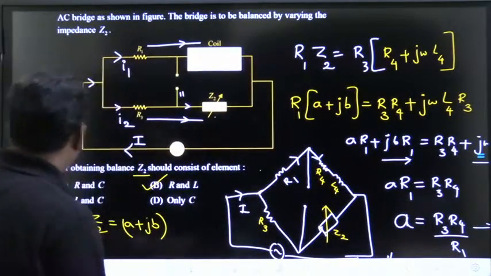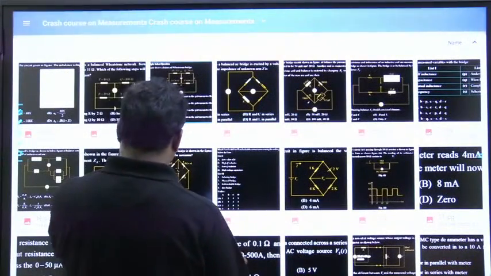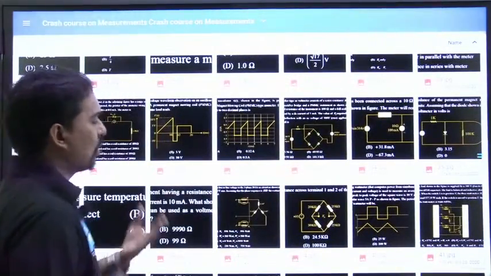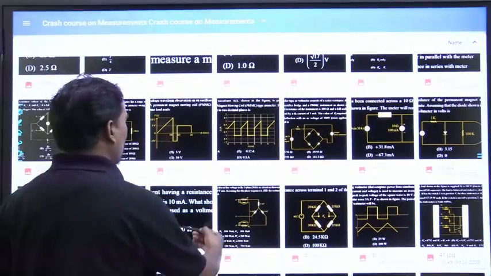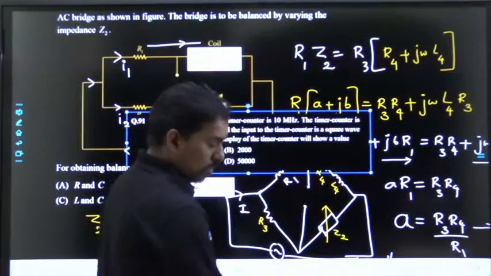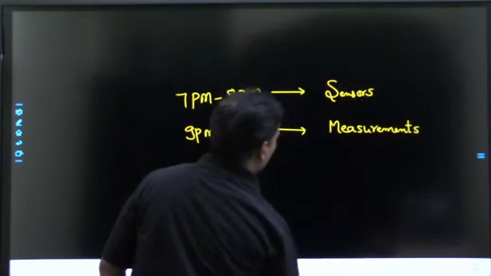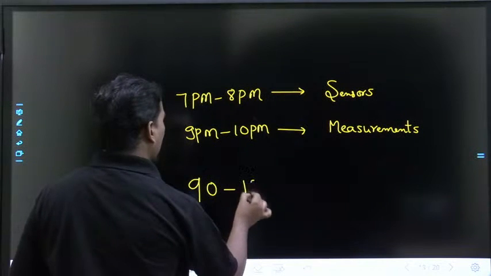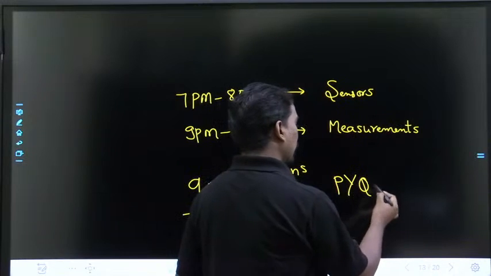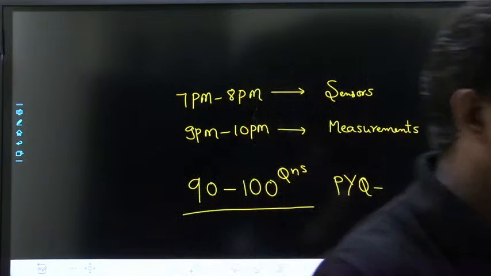There are many questions in the coming chapters that we need to discuss. Bridges are finished now, almost all bridges we have done. In the next coming chapters, we'll solve all the PMMC questions and measuring instruments questions. Around 91 questions, 90 to 100 questions, we are going to discuss. All are PYQs. So please remember that. Please solve that question and tell me the answer tomorrow.